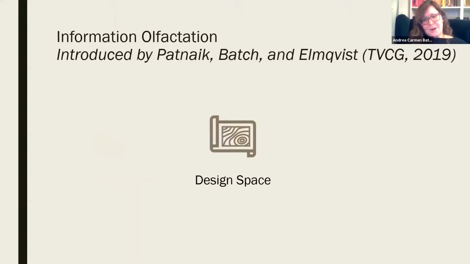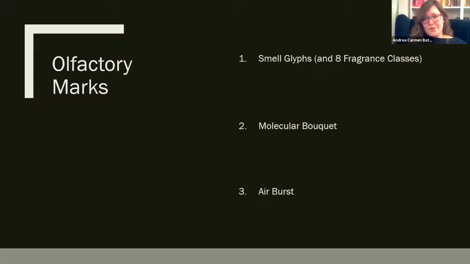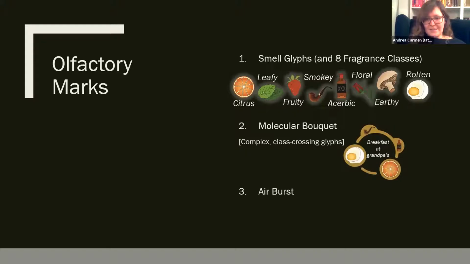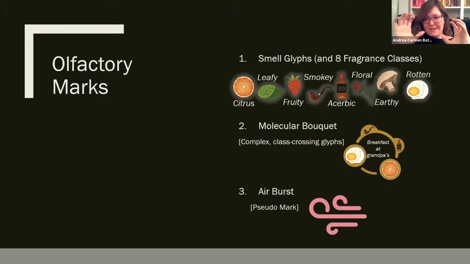And as a part of our design space, we introduced these 3 olfactory mark types. We have simple smell glyphs and the fragrance classes into which they fall. We have molecular bouquet or complex glyphs that cross classes. And we have airburst, which is sort of a pseudo mark that's part mark, part substrate or medium of conveyance. Because scent is so heavily cross-modal, the perception of smells depends not just on the chemical composition of the air, but also on aspects of the medium that it's conveyed to you on.